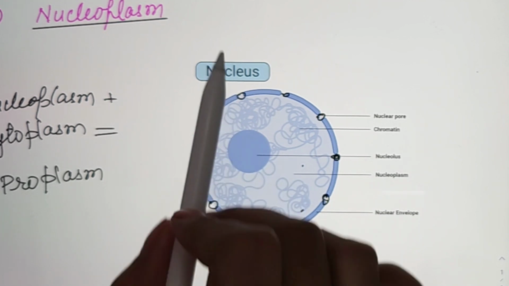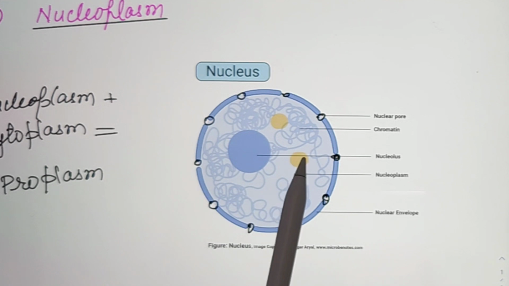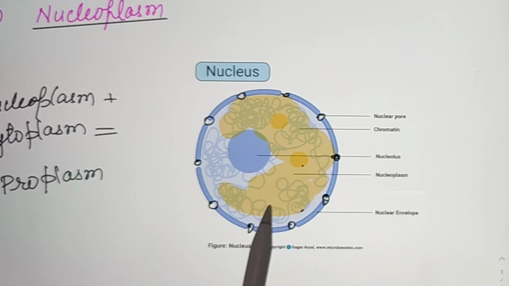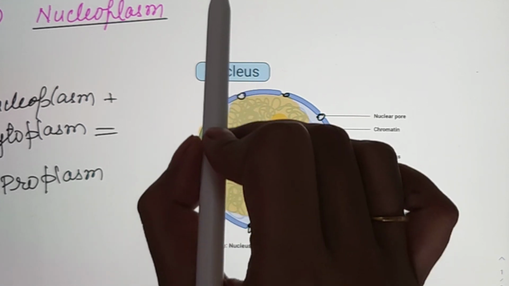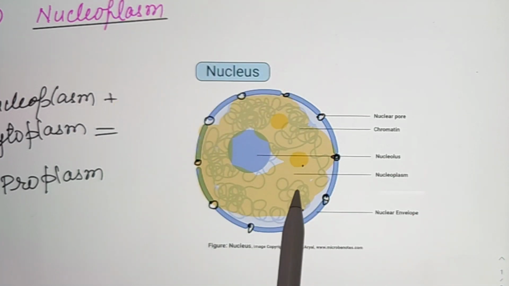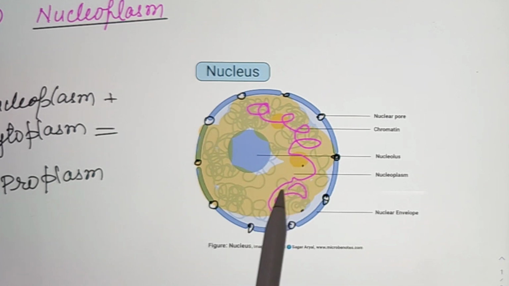This fluid is present inside the nucleus, that is called nucleoplasm, and it contains chromatin fiber. Can you see this structure? This is a chromatin fiber.